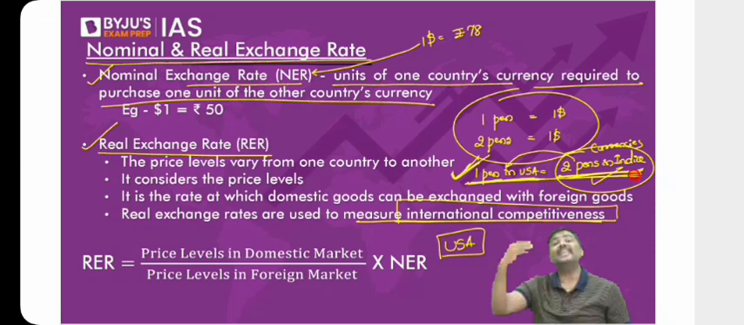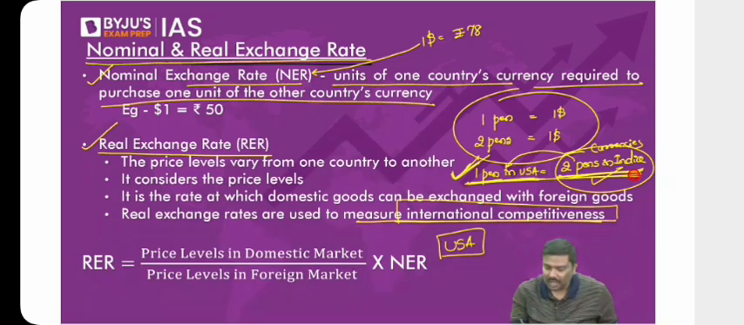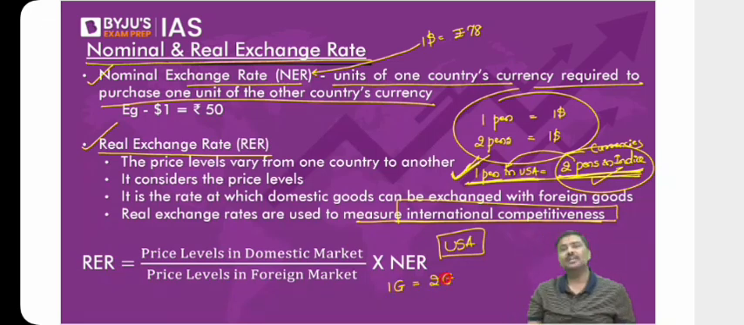Now, what if this real exchange rate increases? Again, imagine you're in USA. We'll look at it from India also, have patience. Right now, it was 1 good in USA is equal to 2 goods in India. What if this real exchange rate further increases?